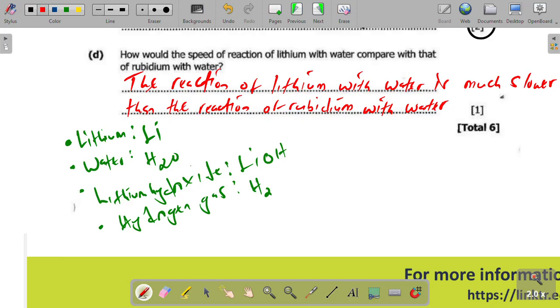Or conversely, rubidium reacts much faster and more violently than lithium. In other words, you can say rubidium reacts much faster and more violently than lithium. So you have your 1 mark there.